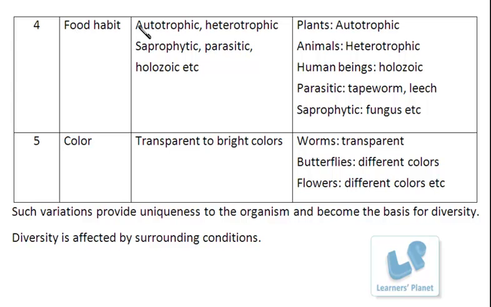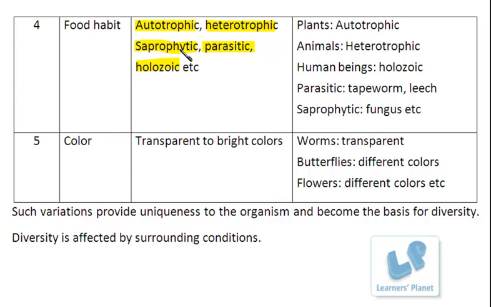Now food habit can be either autotrophic or heterotrophic. Autotrophic means the organism is able to synthesize its own food, whereas heterotrophic means the organism is not synthesizing its food, but is dependent on some other organism or the surroundings for its own food. Now in this heterotrophic, further dependency again varies from one animal to another. Like it can be saprophytic, parasitic or holozoic. Saprophytic means what?